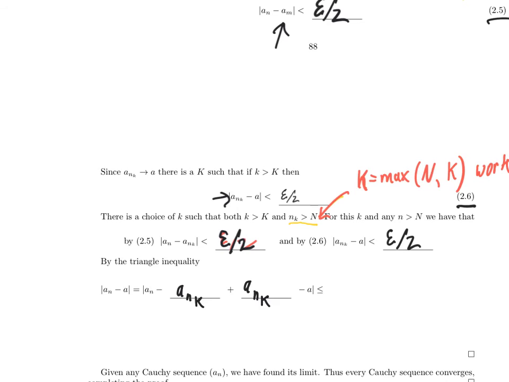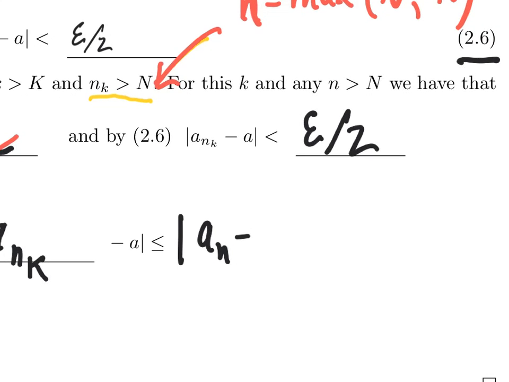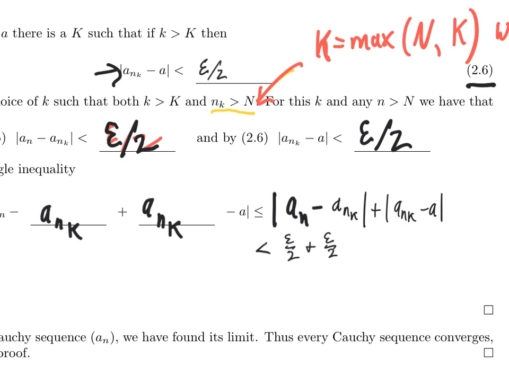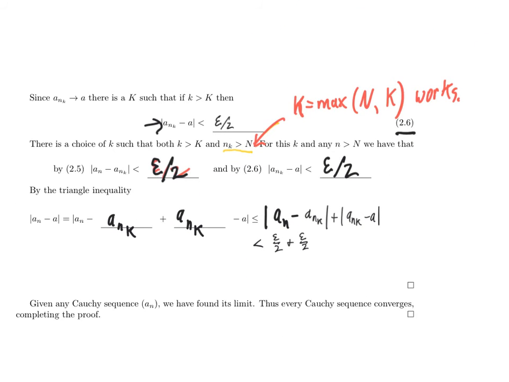The absolute value of a sub n minus a is equal to that, is less than or equal to the absolute value of a sub n minus a sub n sub k plus the absolute value of a sub n sub k minus a, which is less than epsilon over 2 plus epsilon over 2, using this and this. And those two things, of course, add up to epsilon.